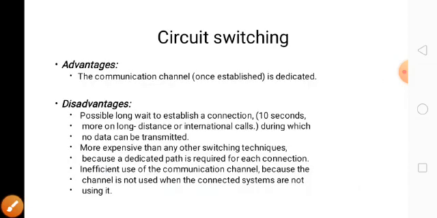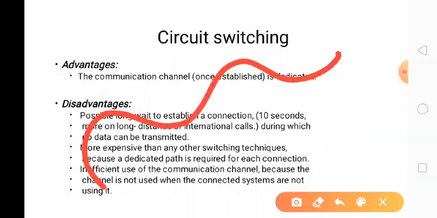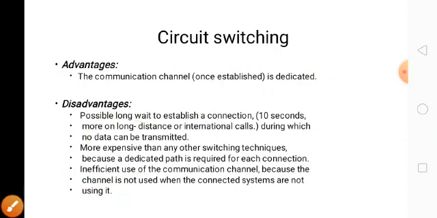Now the advantage is that it is a dedicated path. That is, one path is dedicated, established from sender to receiver. This is the advantage, because through this path we can send the data. But the disadvantage is we have to wait for the establishment of the connection, because it is more expensive. For only one sender and one receiver we need to establish the path, which is cost effective as well as time consuming.